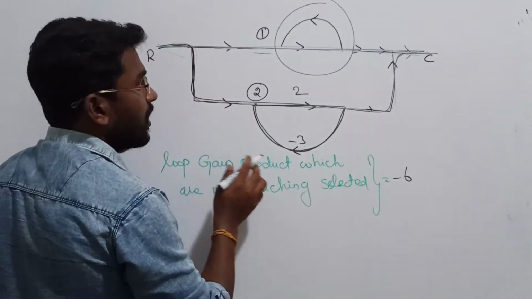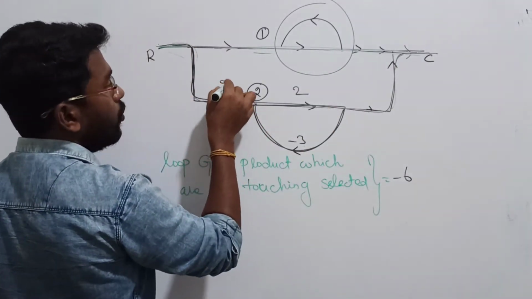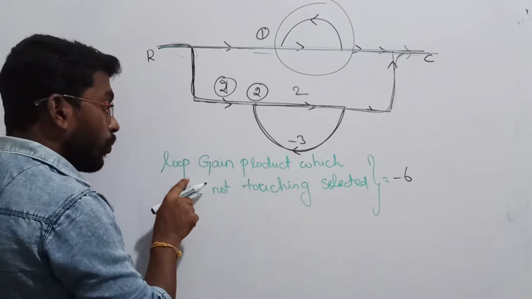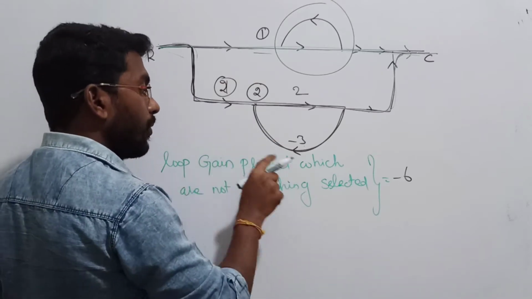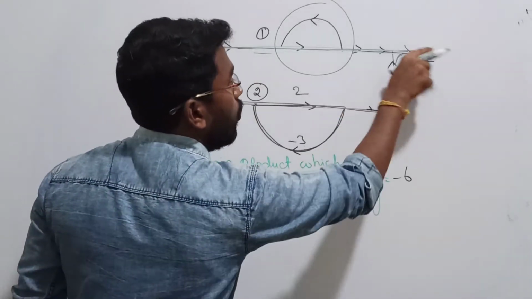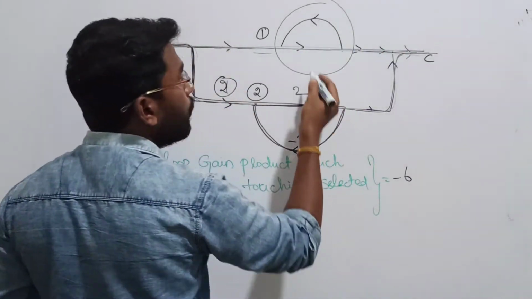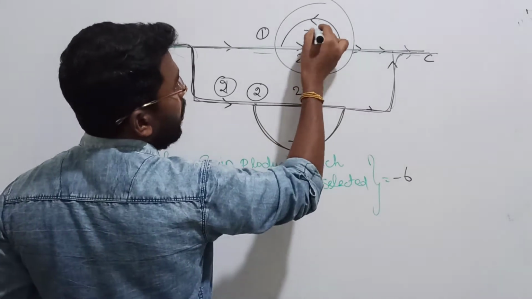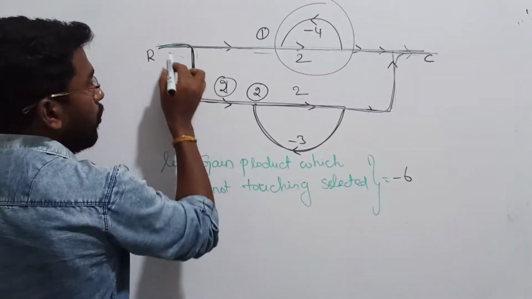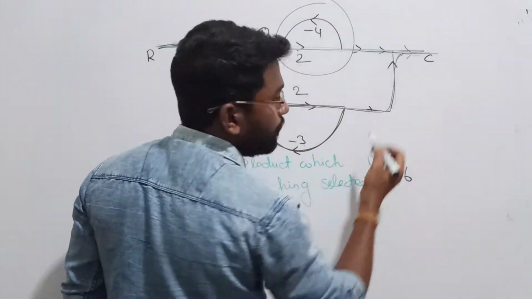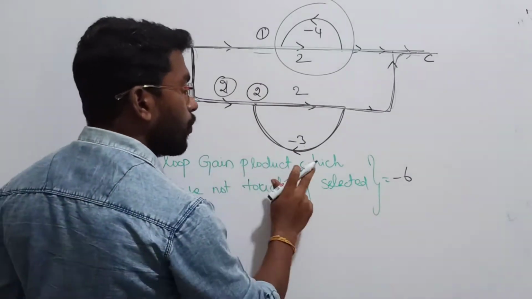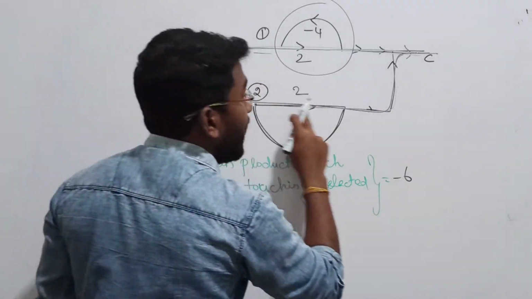So the question is, when I am going with forward path 2, find out the loop gain product which are not touching the selected forward path. In that case, what will you do? Some example will be given, like 2 and minus 4. While going with forward path 2, what happens with this loop? It does not touch this forward path. In the same way, this loop also does not touch this forward path. So when we take forward path 2 as the reference, is there any loop that does not touch the selected forward path?